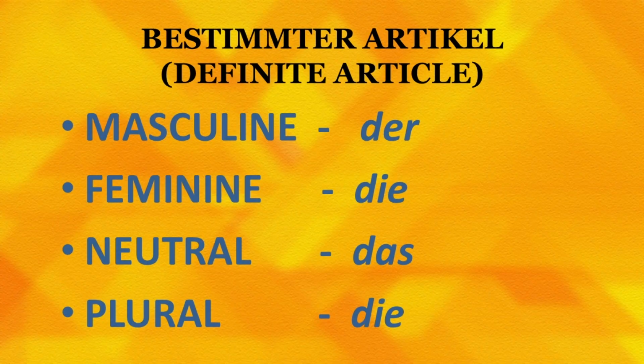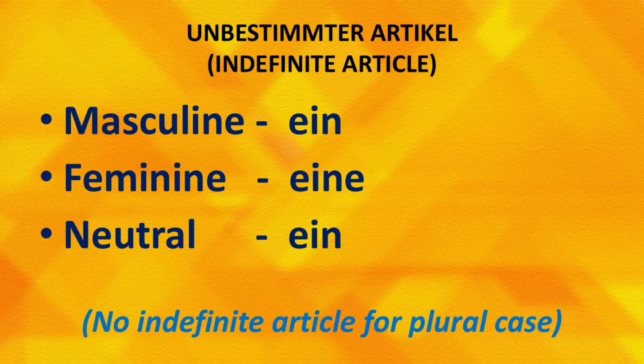Dear friends, this is all for today's session. In this session, we have seen the use of definite articles, masculine der, feminine die, neutral das. Indefinite articles, masculine ein, feminine eine, neutral ein. Well, the usage of definite and indefinite articles will get more clear when we do sessions ahead and get more into the grammar, reading and writing part. But till then, please don't forget to learn the nouns and their respective articles. It's really important to know the nouns and their articles. Otherwise, we won't be able to use them while writing.